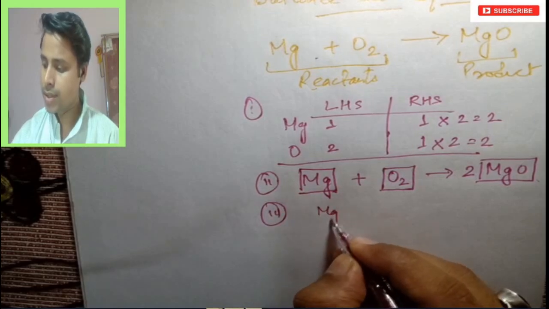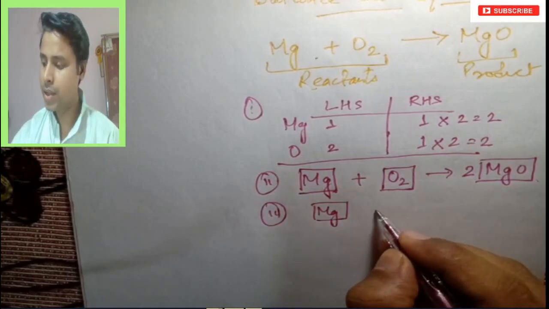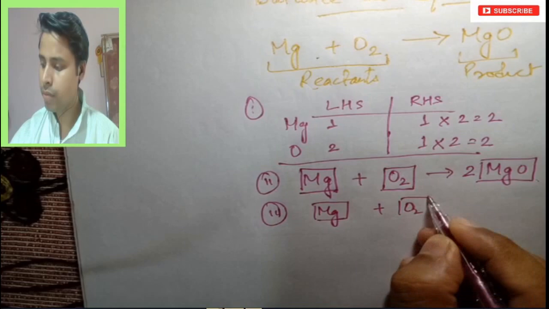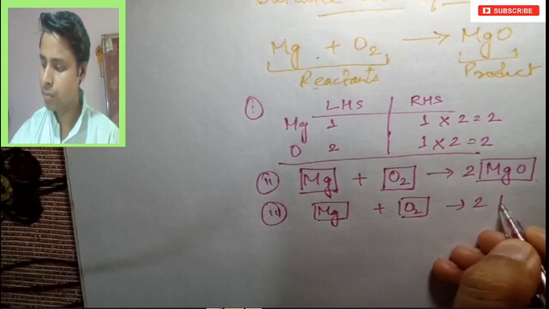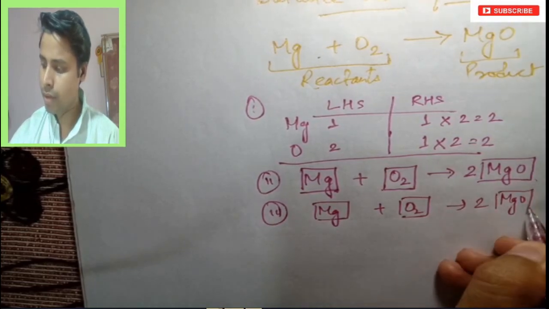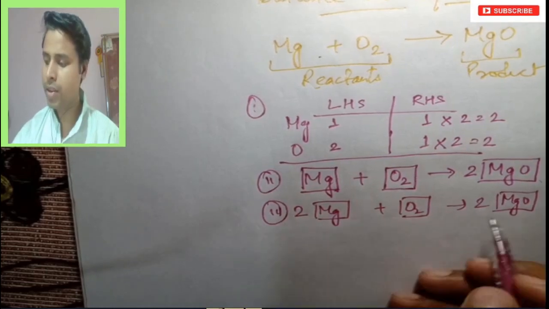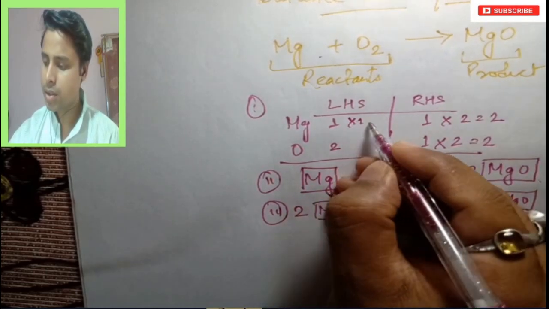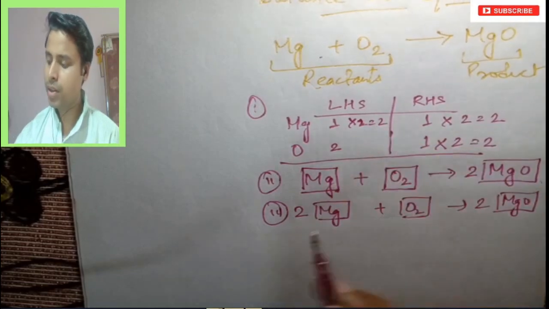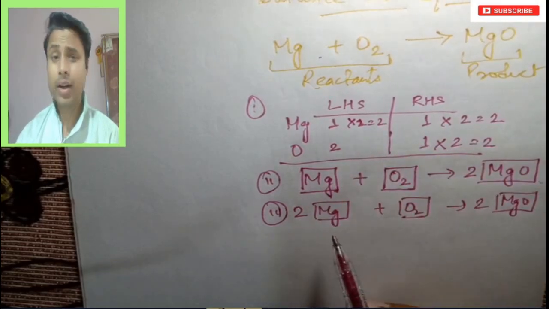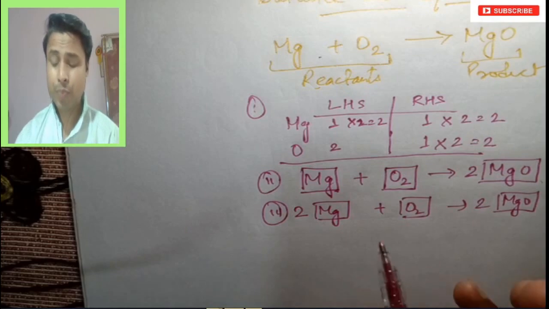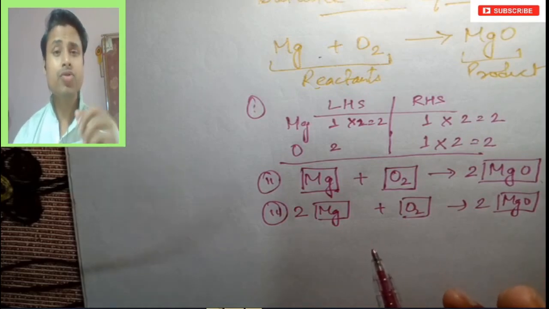As this magnesium is not balanced, we will make this also balanced. Now is everything balanced? Yes, everything is balanced. So at last, after completion, see, this is a hit and trial method.